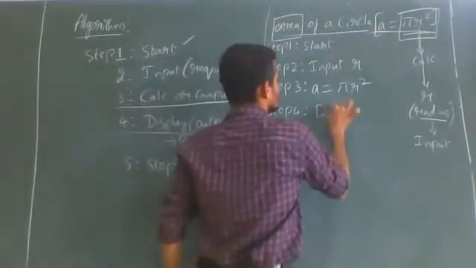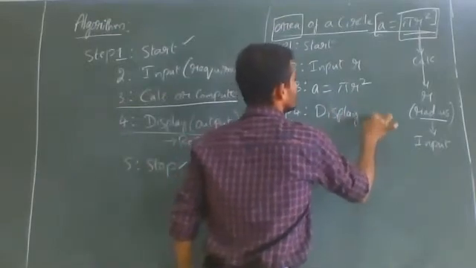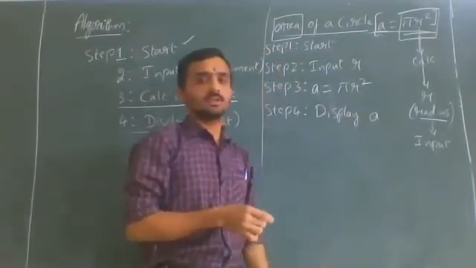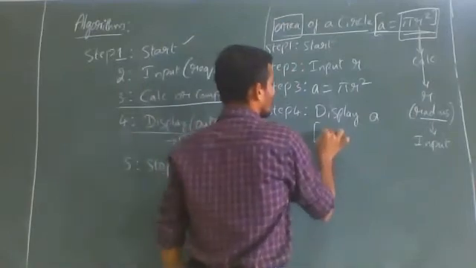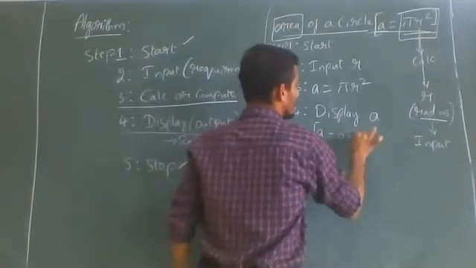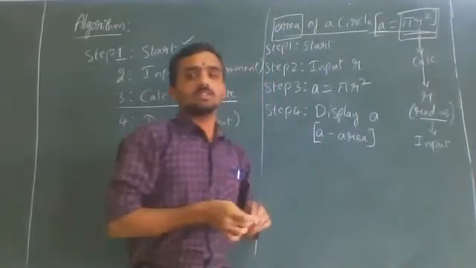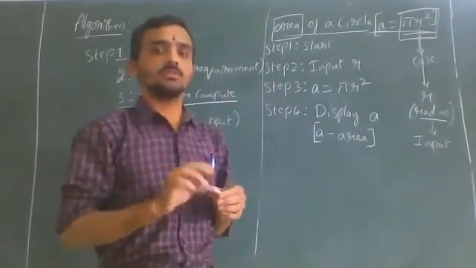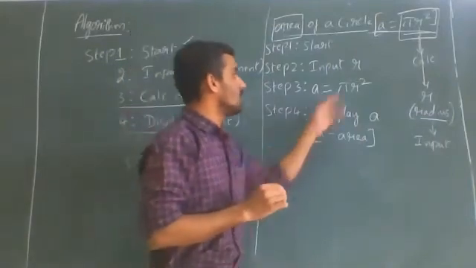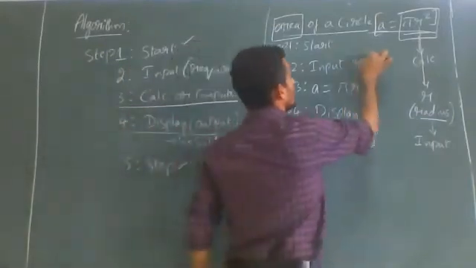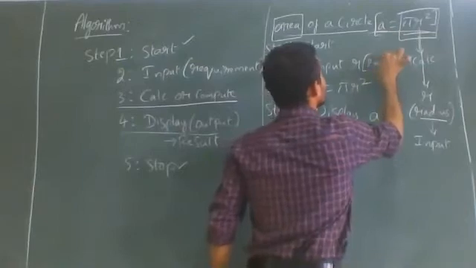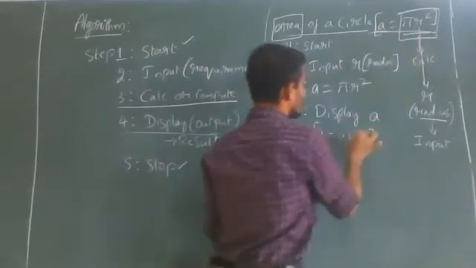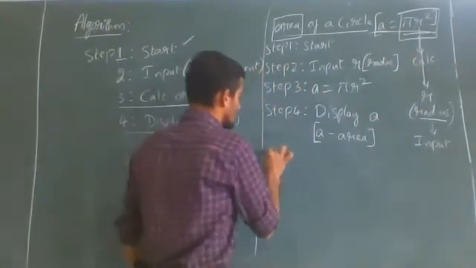We should display area. In square brackets, you can say A refers to area. I think in one of the classes I said that whenever you use variables, you can use all capital letters and small letters of the English language. So here I am using R and A. R indicates radius, and A indicates area. And the last step is stop.